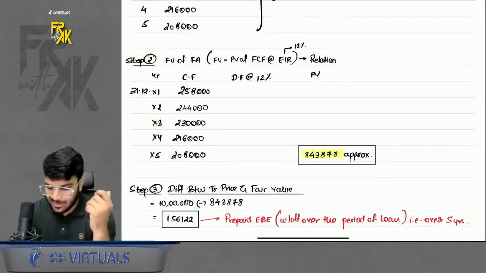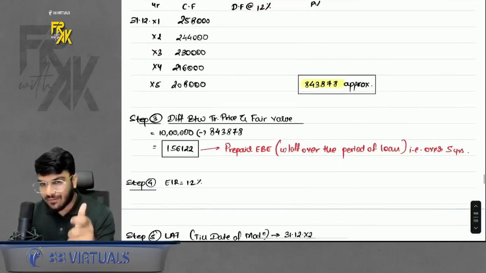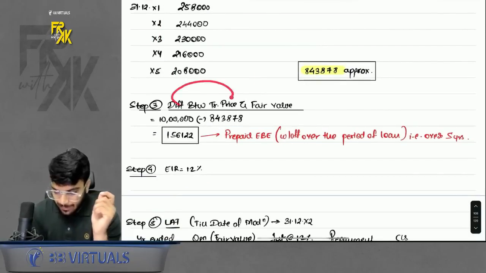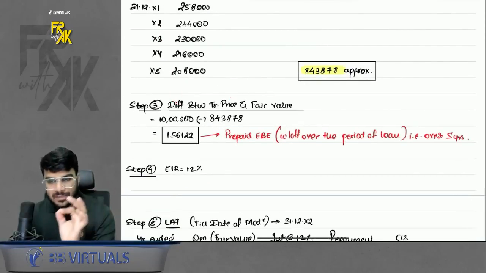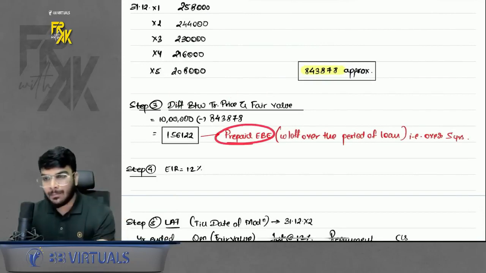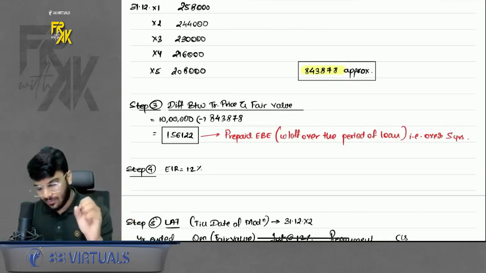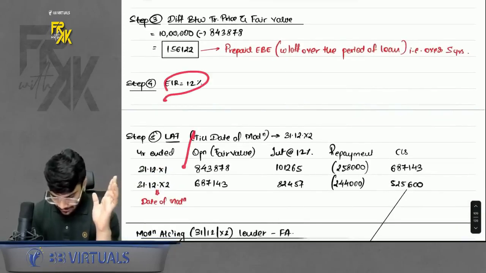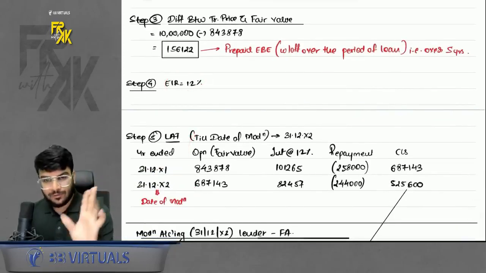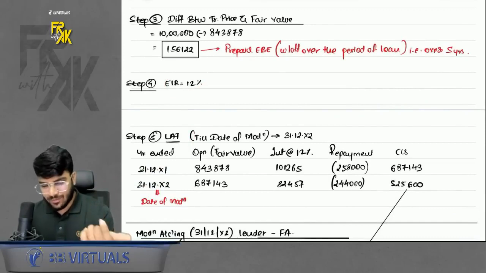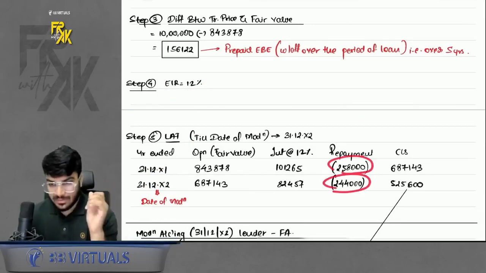Compute. Why compute? Because there is a relationship. Because you compute the fair value, there will be a difference between transaction price and fair value. Where will the difference get transferred? It will get transferred to prepaid employee benefit expense, and you will write it off over a period of 5 years. Why 5 years? Loan tenure was 5 years. Okay. Then EIR, then LAT. Prepare the LAT only for the first 2 years. Why? Because after 2 years modification was happening. So I prepaid whatever repayment was that I made.